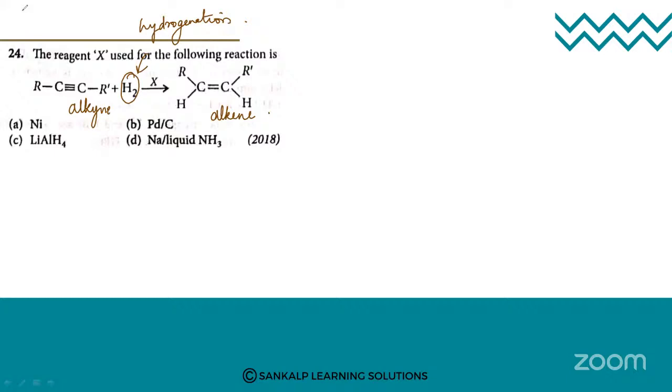Please tell me. We are adding hydrogen here. Can you tell me which is the hydrogenating agent used here? There are four options. Please tell me which is the reagent X which can be used here. Hima has answered as B. Dhanyashri has answered as B. Others? Hydrogenation means we are adding hydrogen. Shiva Shankar has also answered as B.